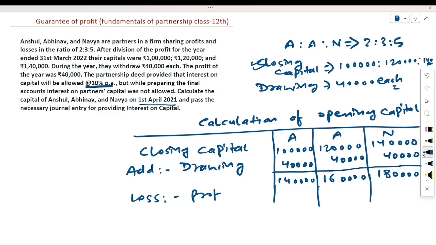Now we have to deduct the profit amount. The profit for the year was 40,000.